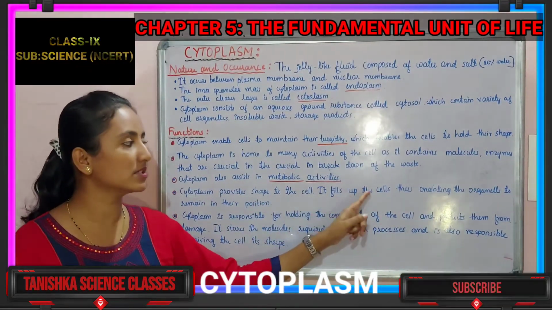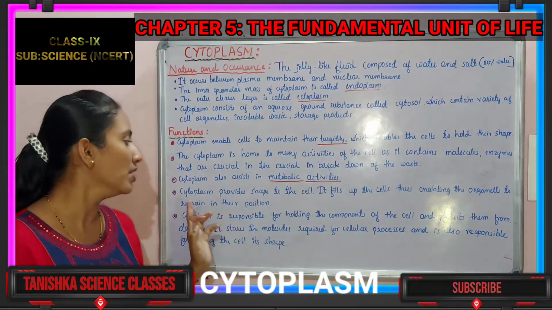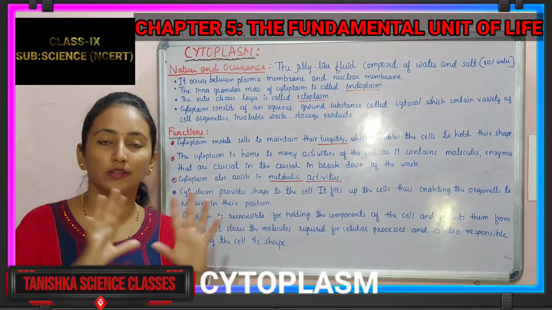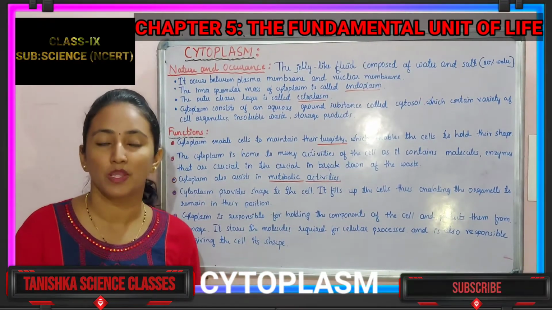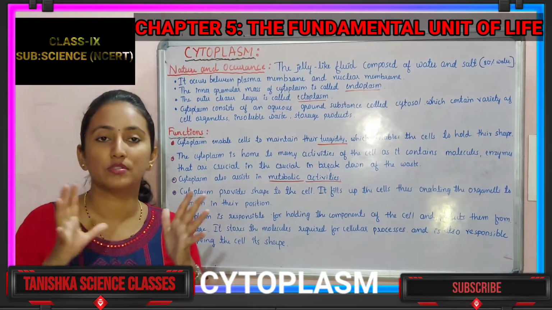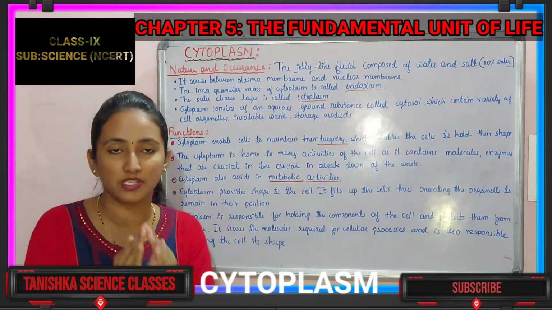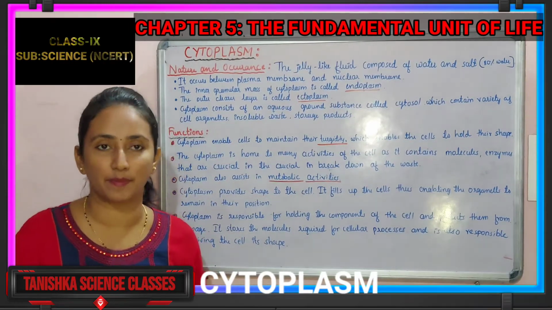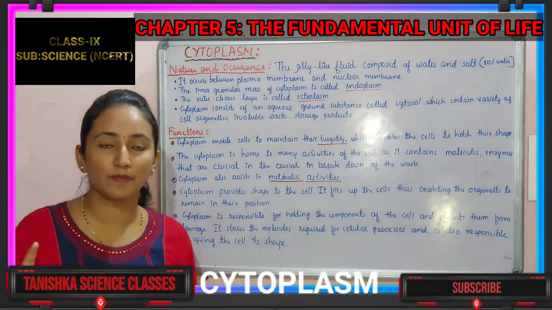It fills up the cell, thus enabling the organelles to remain in their position. So if you observe the cell under the microscope, various cell organelles will be present in it. All those organelles will not be present in the same place. They are having particular positions. Is it right?